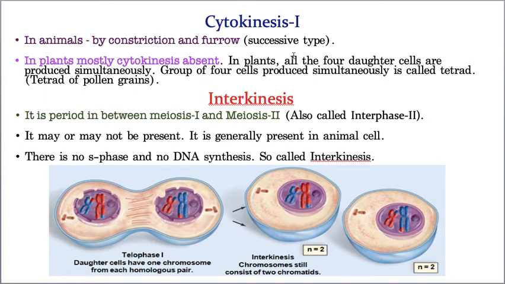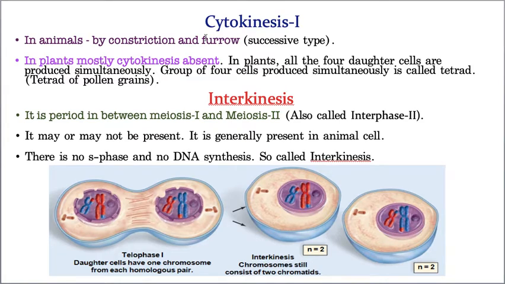Okay, now let us take cytokinesis 1. Cytokinesis 1 is mostly absent in plants. In plants, the 4 cells directly divide in meiosis 2 only. But in animals, cytokinesis happens first, and afterwards they again enter into meiosis 2. Whereas in plants, meiosis 1 is followed directly by karyokinesis 2 only. There is no cytokinesis. Hope you understood. So it is mostly absent in plants, whereas it is present in animals, and in animals it takes place by the cell furrow, cell cleavage method.